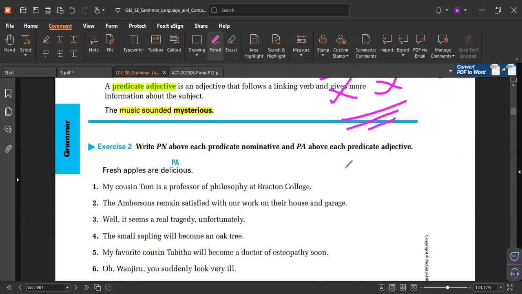Again, I'm looking for the subject and verb in this sentence. If I find it: the persons remain satisfied with our work on their house garage. So subject, verb, and then complements to complete the meaning. All of these, subject and verb. Is the meaning complete without them? No. Persons remain. Remain what?